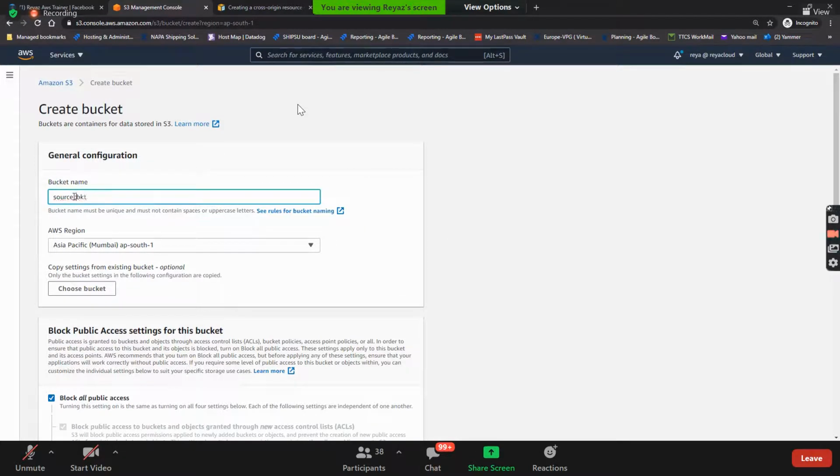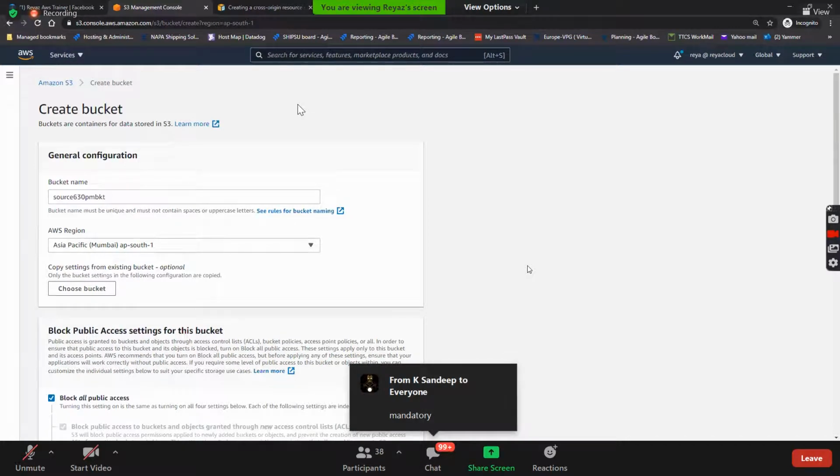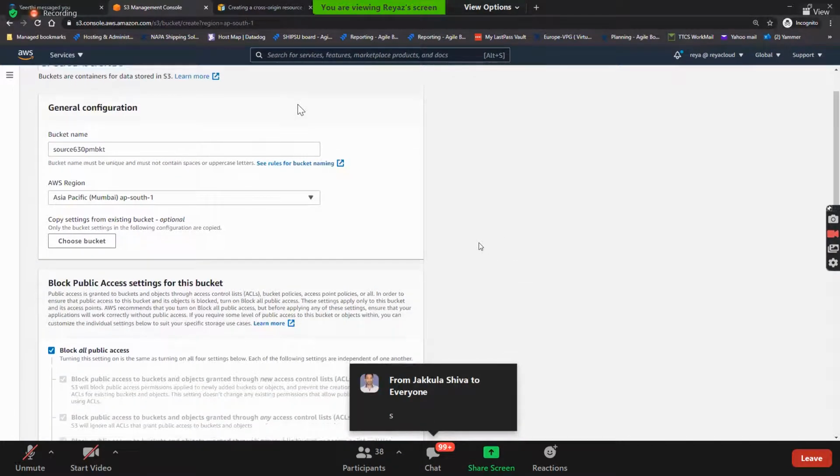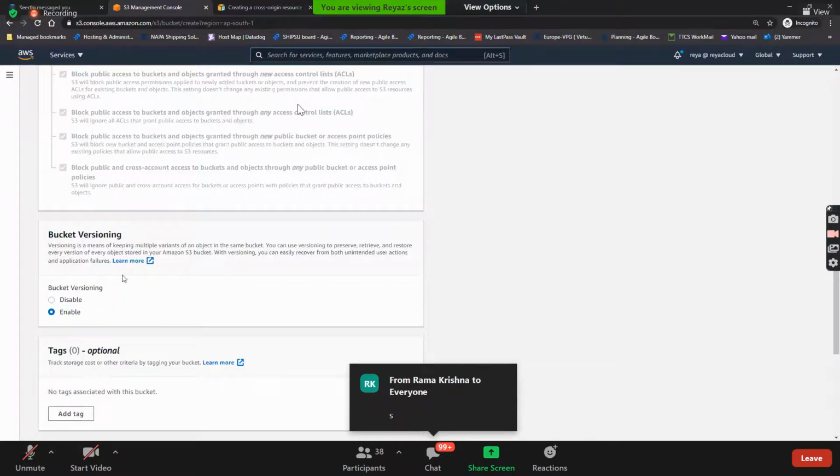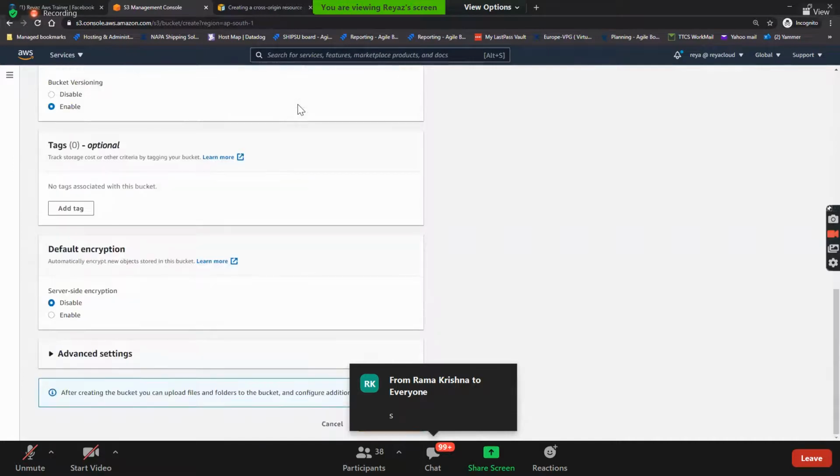Guys, for this CRR, is versioning mandatory or not? Yes, it is mandatory. So CRR can be a private bucket, and I need to enable the versioning. Without versioning, you cannot have the CRR. I enabled it and then I created the bucket.